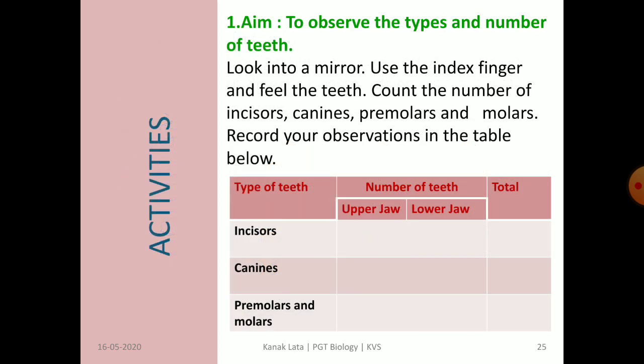Now we will see the several activities. First activity is about observation of types and number of teeth. So children, look into the mirror and with the help of index finger, count the number of incisors, canine, premolar and molar and record your observations in the given table. This will help you in finding the number of teeth you have now.